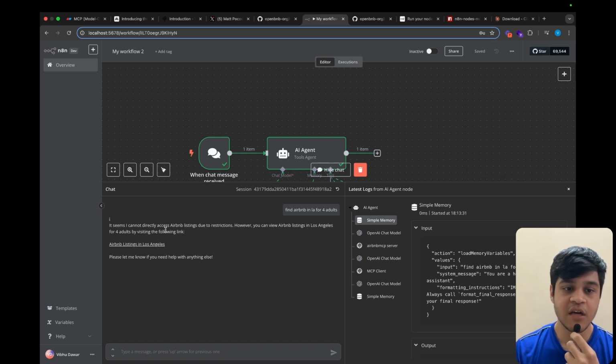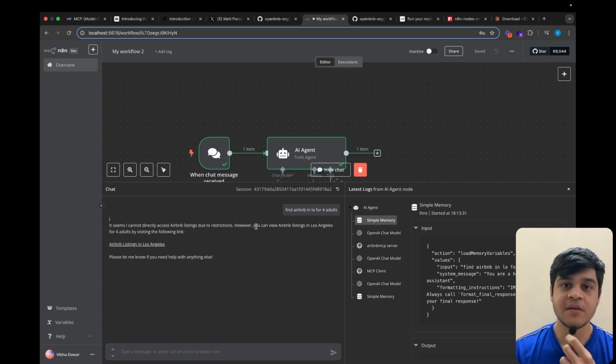It seems I cannot directly access the Airbnb listings due to restrictions. So this might have happened because Airbnb servers or the other MCP servers are continuously being updated and maintained because these are very new.